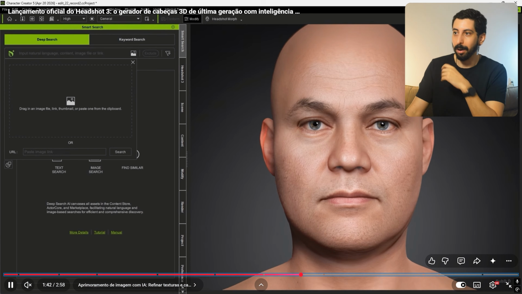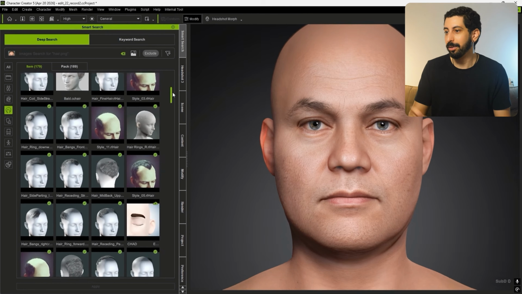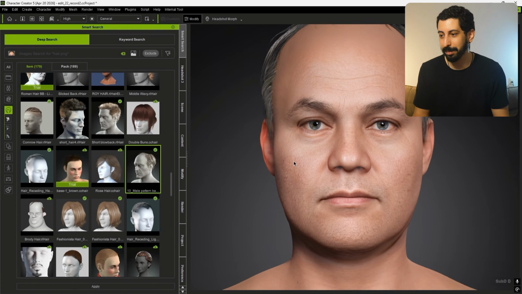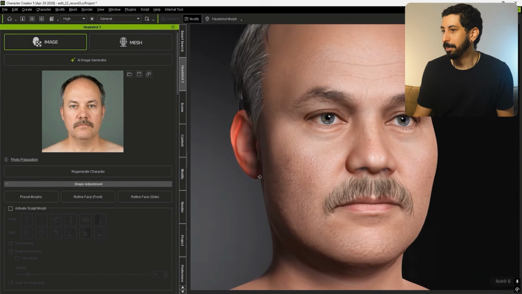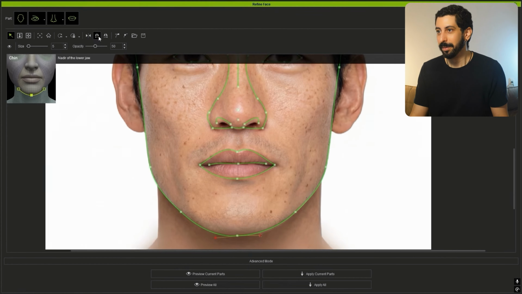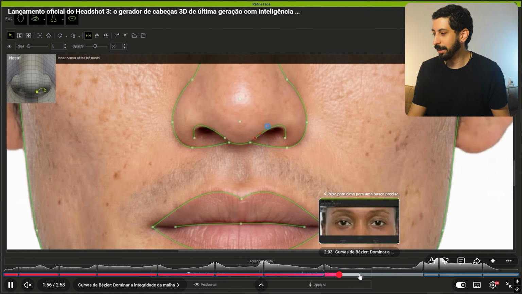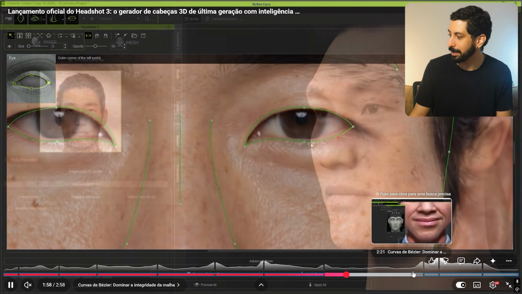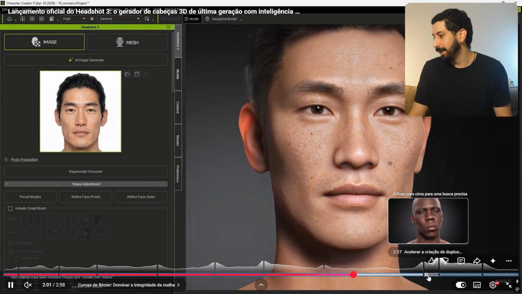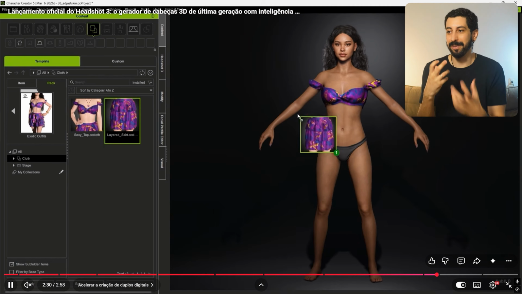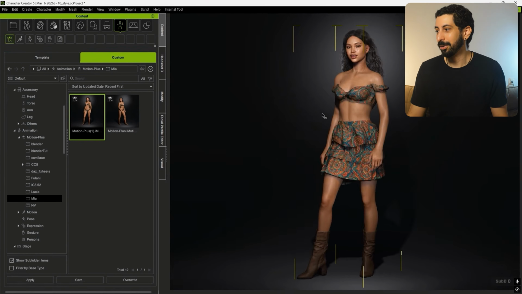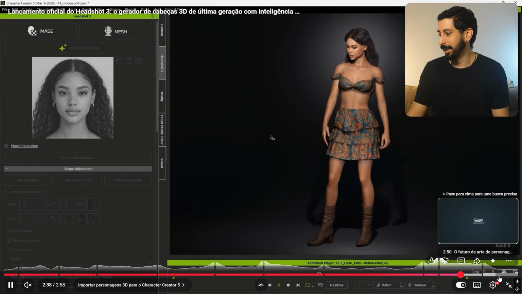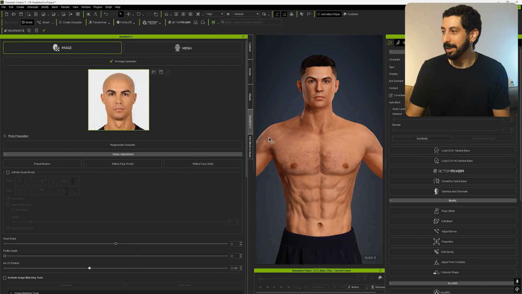Then after removing all the hair, you just drag and drop. There's an infinite variety of hairstyles that you can use. Of course, some of them are paid, but look how cool it turns out. And of course, you can refine it and make adjustments, and then just process it again if it didn't turn out exactly how you wanted it. And then you get these very perfect facial expressions, and you can change the clothes of the character you created really quickly. So I'm going to show you an example here, okay?